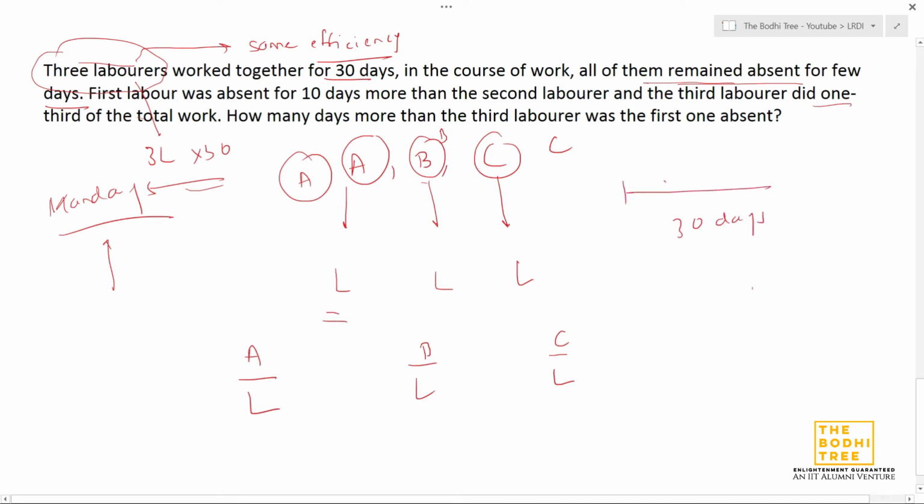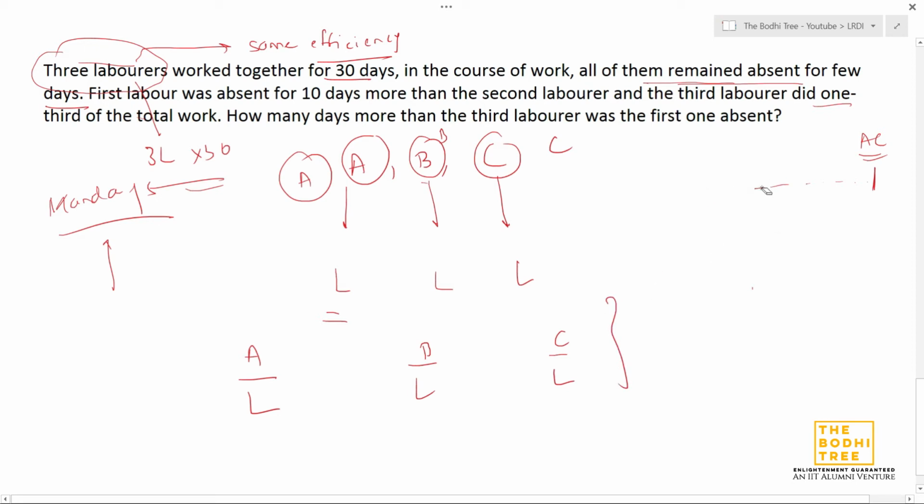Suppose this is the first day, second day, third day, and so on. This is the 30th day. First day maybe A and B are present. Second day maybe B and A are present. Third day maybe B and C are present. Finally on the 30th day B and A are present, or maybe A and C are present. That is what they are saying. It can also happen that on a particular day all three are present. All these things don't concern us. I'm just explaining the situation that they have given. Alright, I hope you have understood till here.